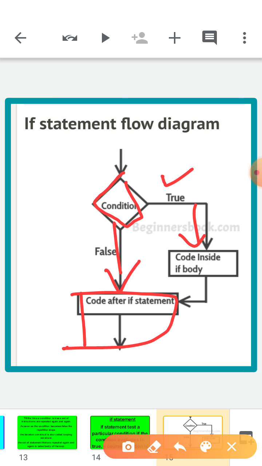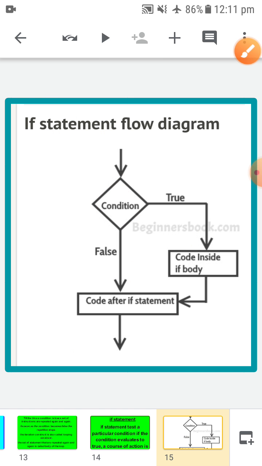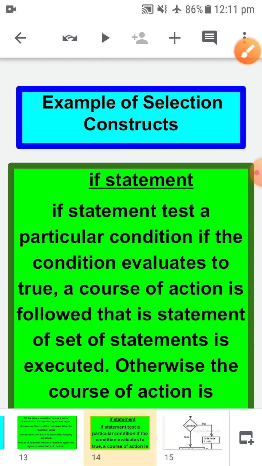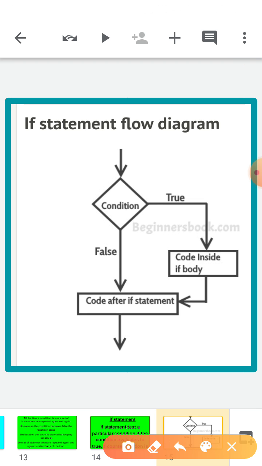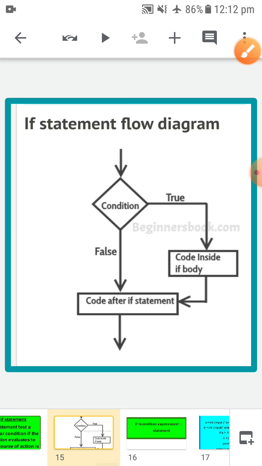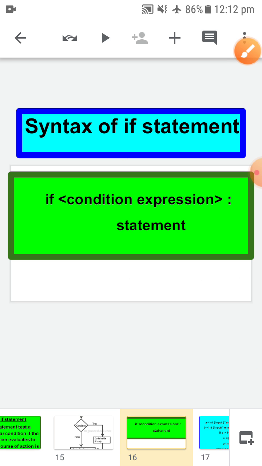But here we are reading about if. In this if, children, if the condition is true, this set of instructions is going to be followed, but if false, we do not give any statement to perform, we ignore that condition basically. Okay, let's understand with the help of the if statement.